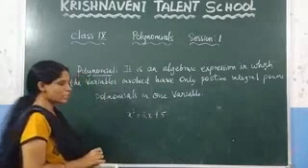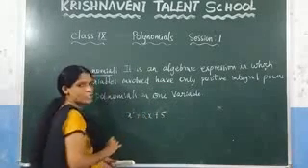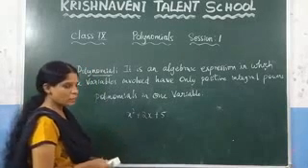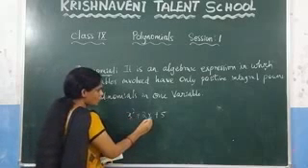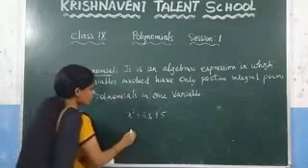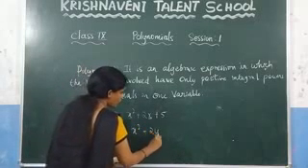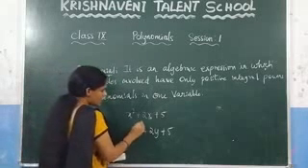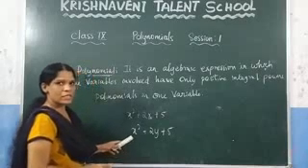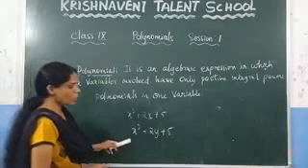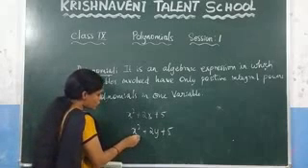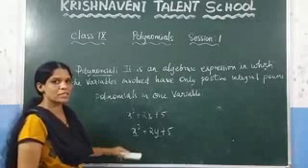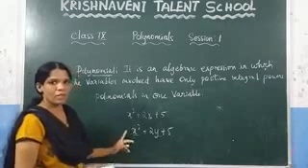It is a polynomial because here the power of the variable is a positive integer. So we can say that it is a polynomial, and it is a polynomial in one variable because it involves how many variables here? Only one variable, which is x. Now consider one more, x squared plus 2y plus 5. Is it a polynomial? Yes, because here the power is a positive integer. So we can say that it is a polynomial, but it is a polynomial in how many variables? 2 variables, because the variables in this expression are x and y.